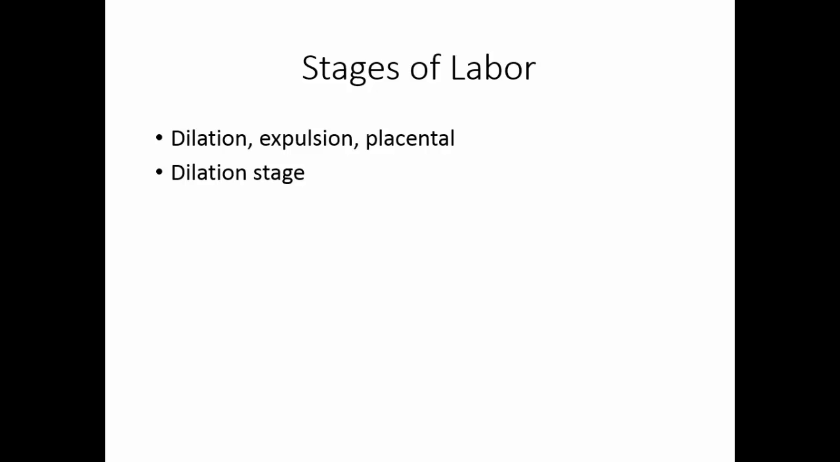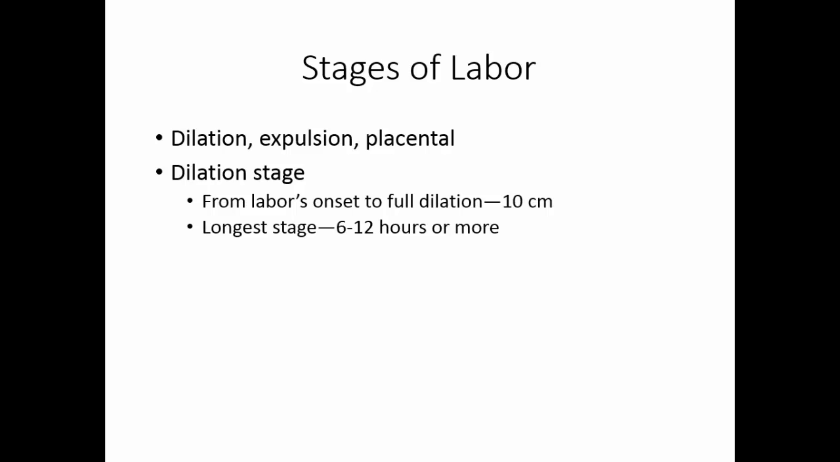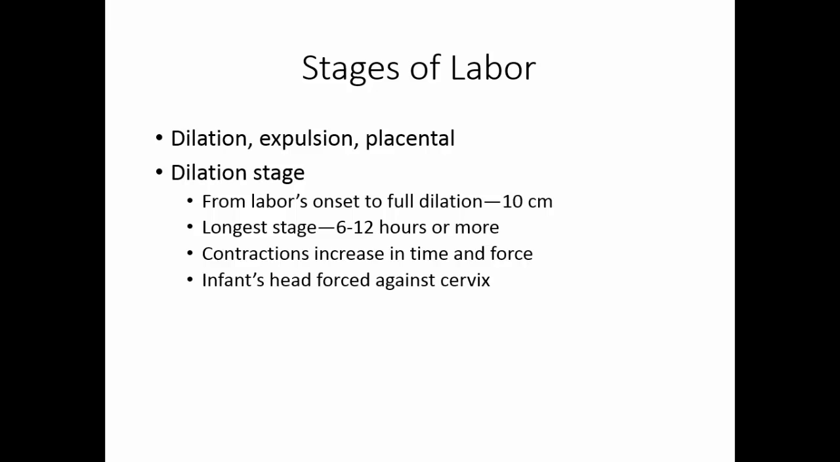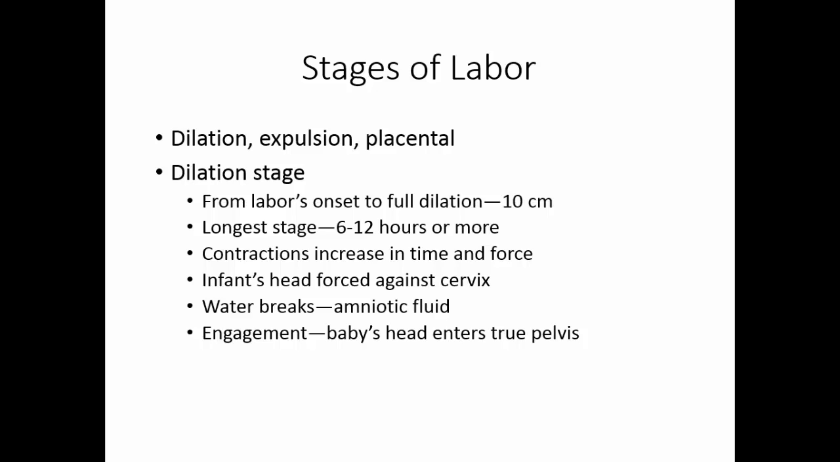There are 3 stages of labor: dilation, expulsion, and placental. In the dilation stage, this is from labor's onset to full dilation. The cervix opens to approximately 10 centimeters. This is the longest stage, lasting 6 to 12 hours or more. Contractions increase in time and duration, and they get stronger. The infant's head is forced against the cervix. At some point in time, the water breaks. This is the amniotic fluid being released from the amnion. The baby's head enters the true pelvis, something that's called engagement.